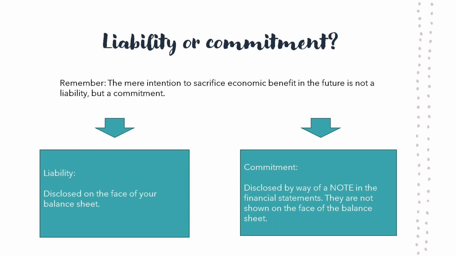Lastly, it is vital to distinguish between a present obligation and a future commitment. The mere intention to sacrifice economic benefits in the future is not sufficient to give rise to a liability. Where it is not probable that any future economic benefits will be sacrificed from the arrangement, then the amount which may be paid in the future is not recognized as a liability and may instead be recognized as a commitment.